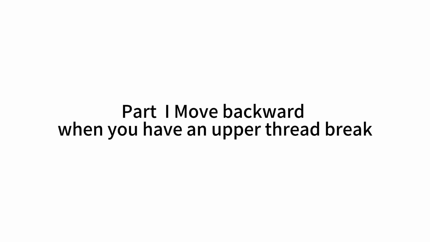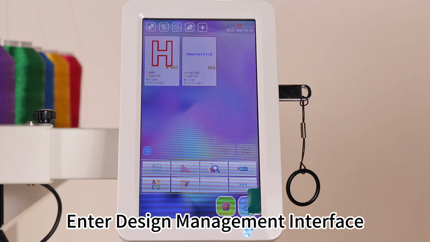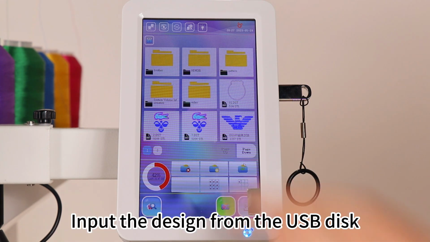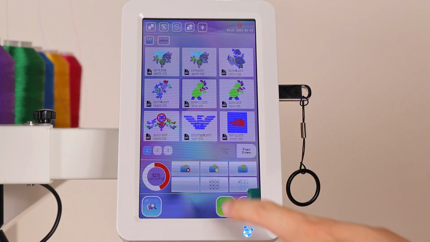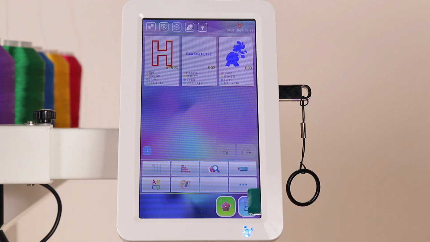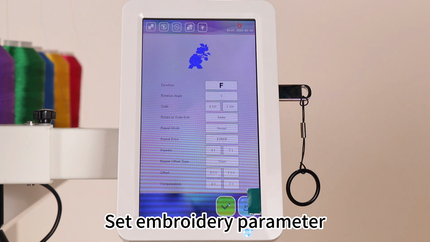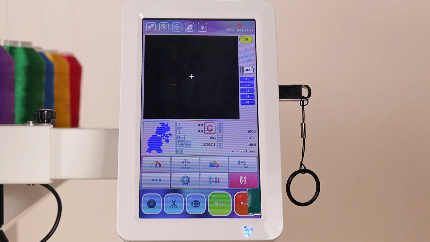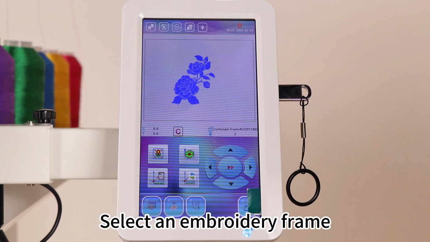Part 1. Move backward when you have an upper thread break. Enter Design Management Interface. Input the design from the USB disk. Select the pattern. Set embroidery parameter. Select an embroidery frame.